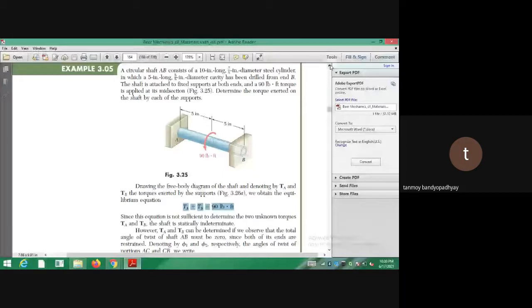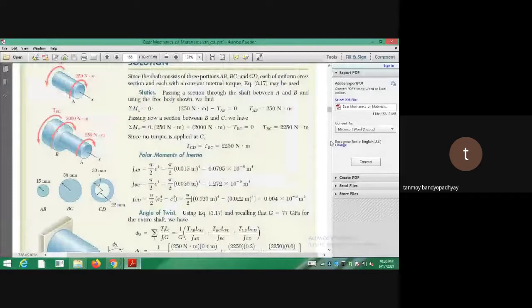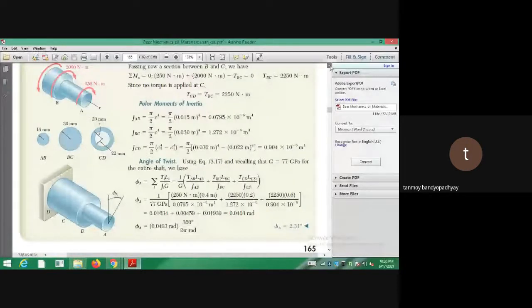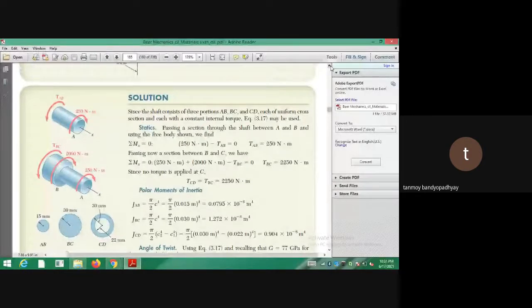So this is one problem, you do it at your home. This is another problem, I am doing this problem. So let me just explain this problem. Now just the same thing we had discussed. So suppose you are having a